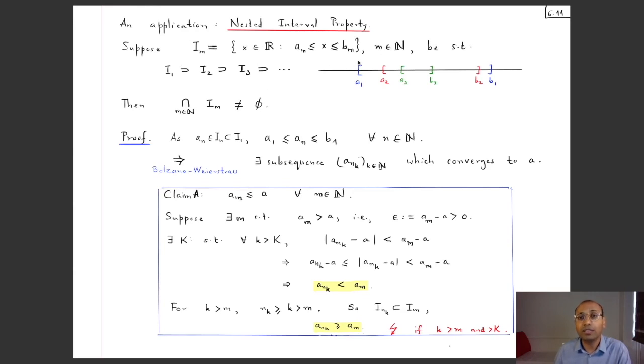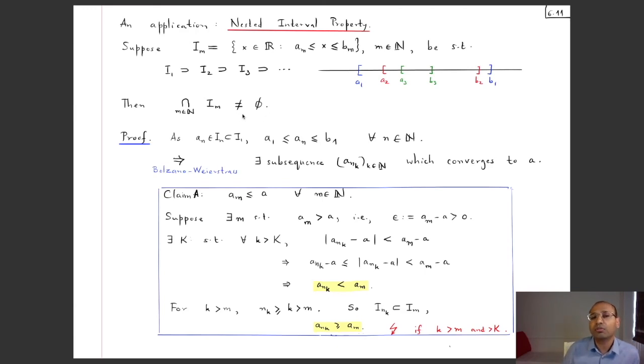So I have such a nested list of sets. Then it turns out that if I take the intersection of all of these sets, then the intersection is not empty. Now these sets were of a particular type. You have less than or equal to on both sides. Long ago there was a homework problem which was assigned where the intervals in question were open and then the intersection was empty.